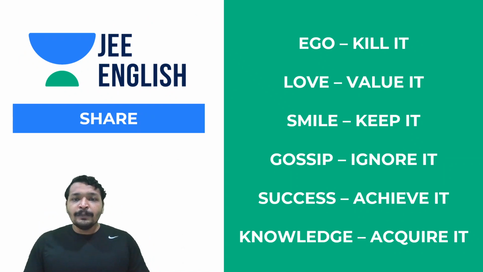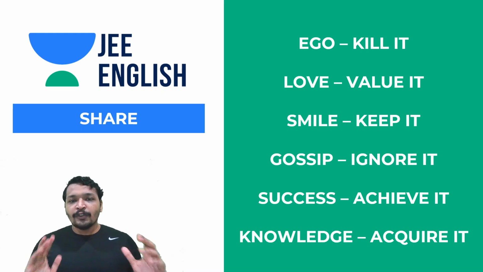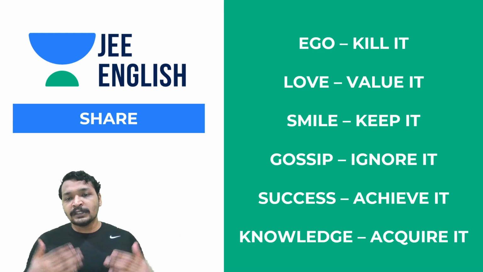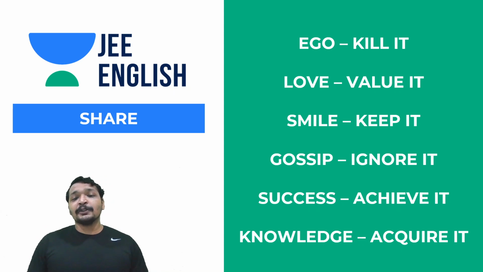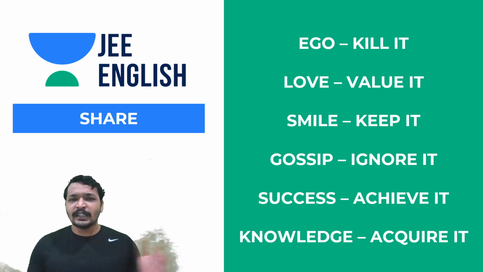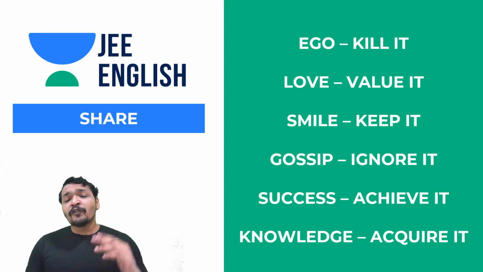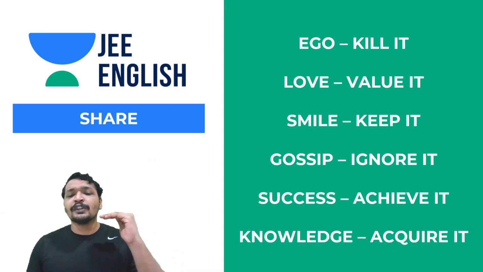And kill your ego, else your ego will kill you. Don't memorize the concepts. Kill your ego. Don't cheat yourself. Value love. You have to give the utmost value to love and to the person who loves you. And keep smiling, guys. Smile helps you perform better. If you're happy, you perform better. And ignore gossip, especially at this time. If you're preparing for exams, you're in the 2020 rush, then ignore gossip. Ignore what people say about you. Give your best. And for success, you have to work hard to achieve it.